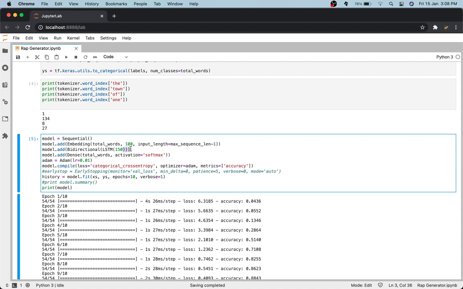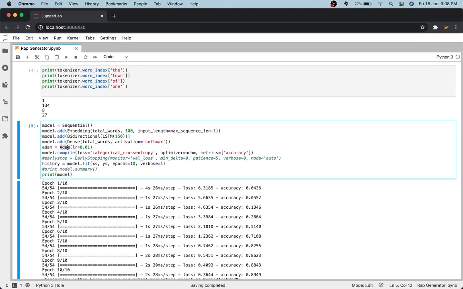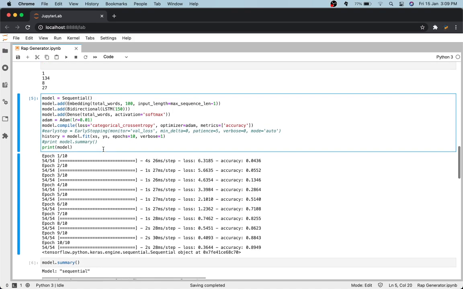Now, a lot of people do not use a bidirectional LSTM, but the reason why it is better than the single directional LSTM is that it will be able to look both ways, from forward to back and from back to forward. And then we have just added an Adam optimizer with a 0.01 learning rate.